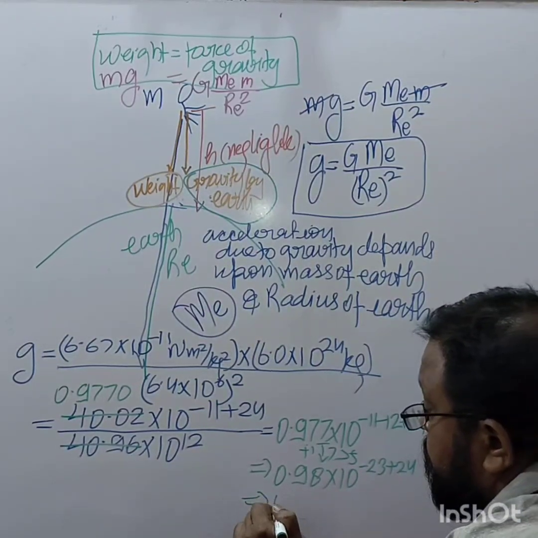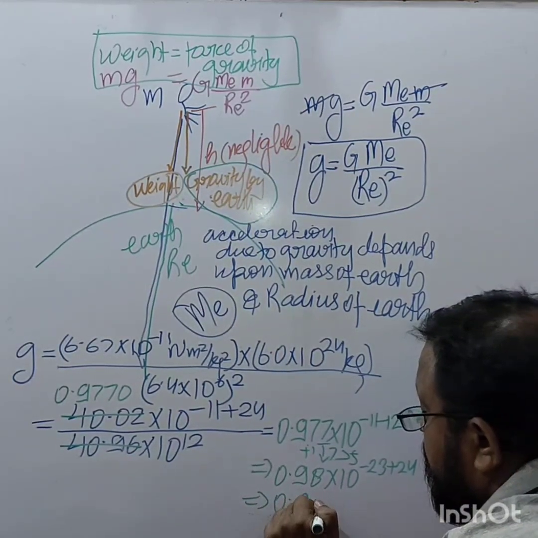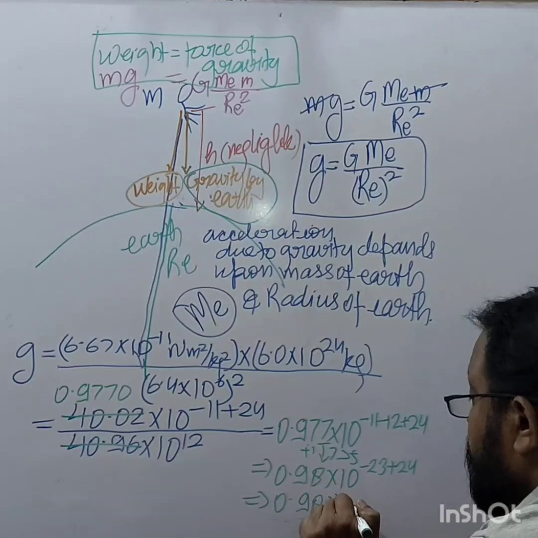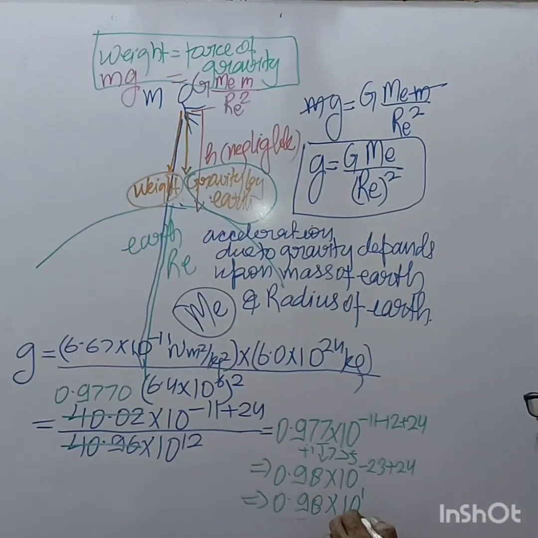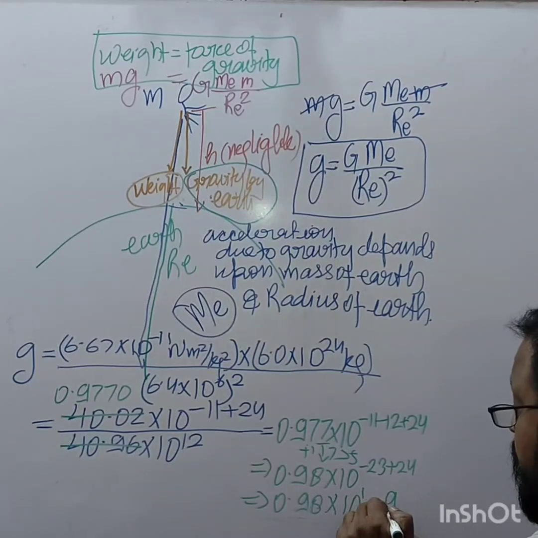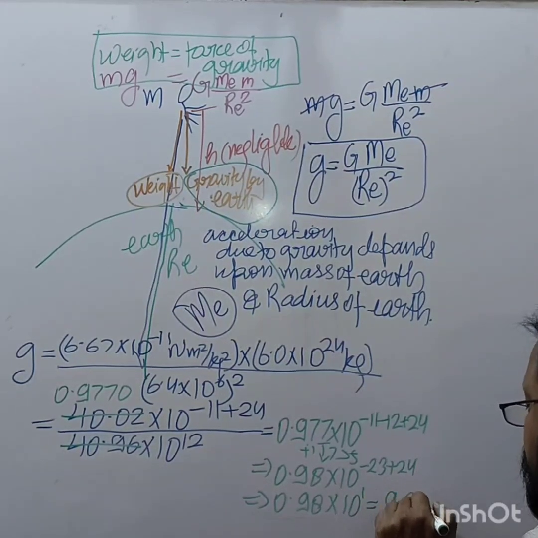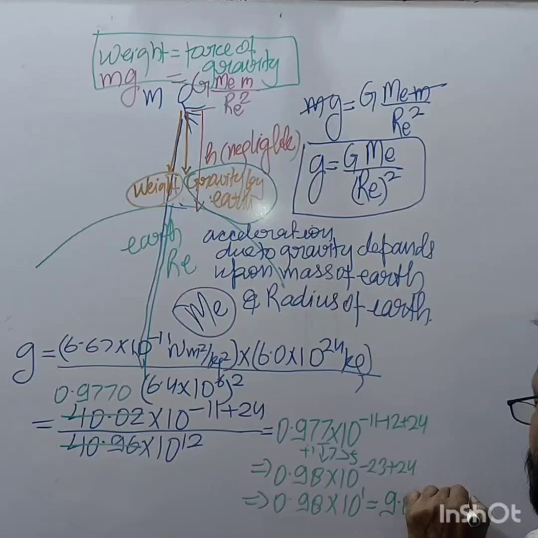It is 0.98 into 10 raised to the power 1, right? Or we can write 9.8 meter per second square.